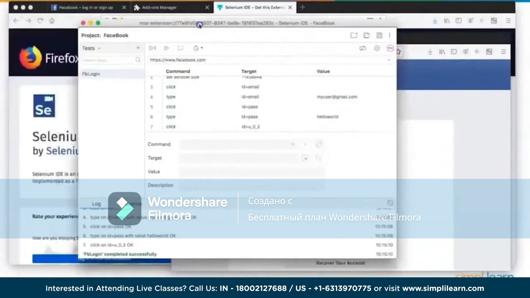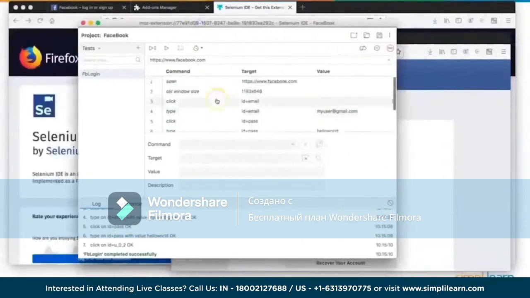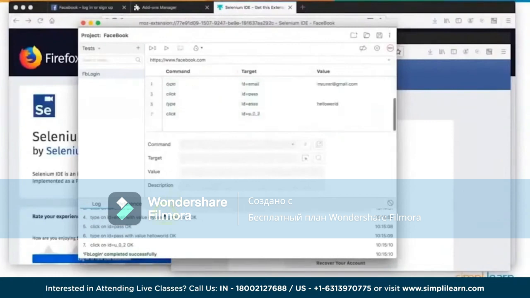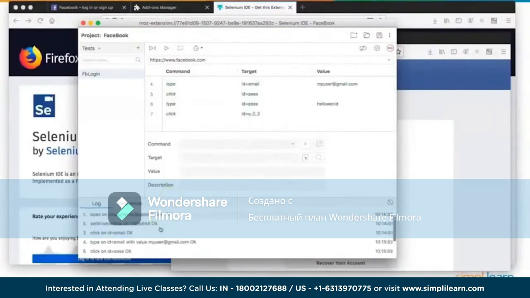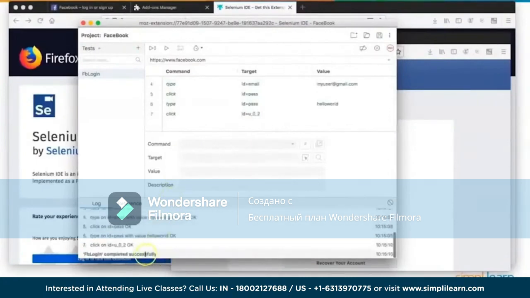Now in the IDE, if you look here, after I execute the test case, every statement or command which I have used here is color coded in green. That means this particular step was executed successfully. And then here in the log window, it will give you a complete log of this test case, right from the first step till the end. Your end result says FB login, which is my test case name, completed successfully.